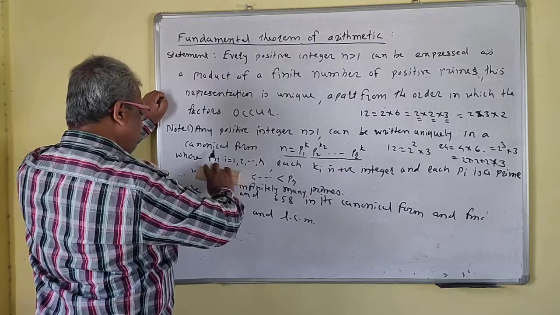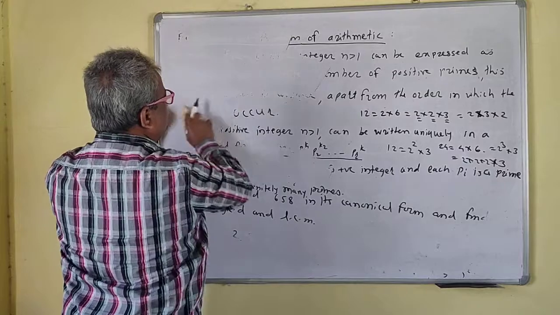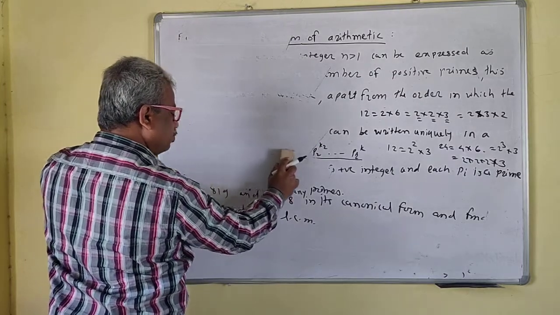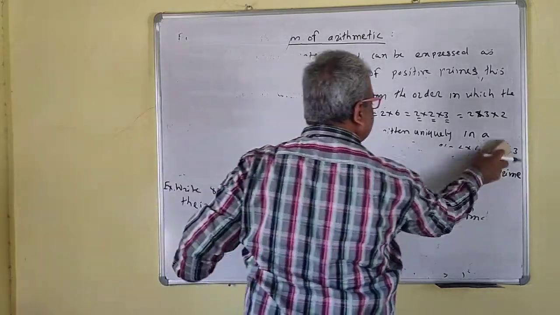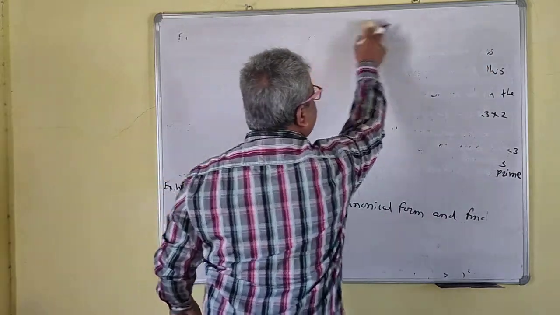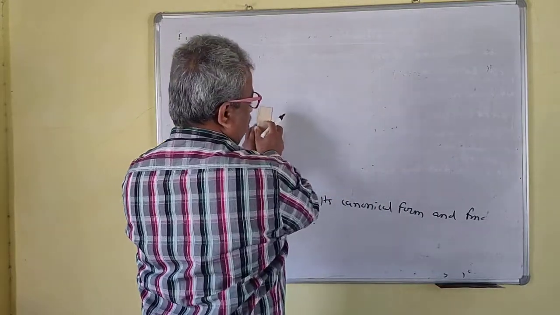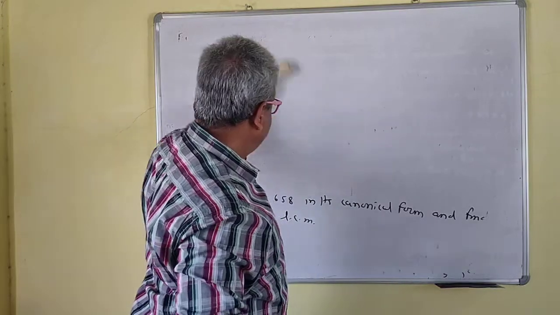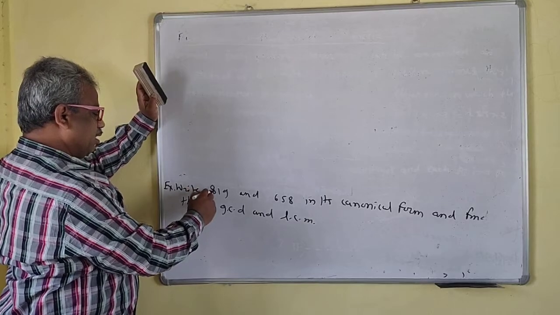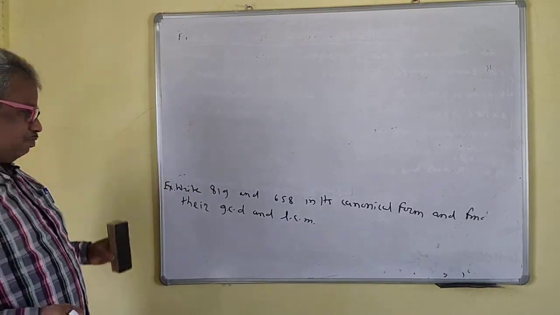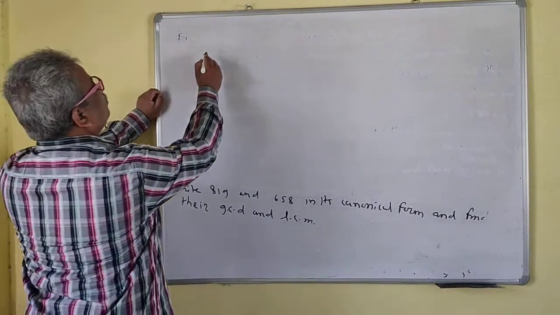So what will we do now? We have a problem, and we will solve this problem. We have to express these two numbers, 819 and 658, in canonical form. So first, 819.